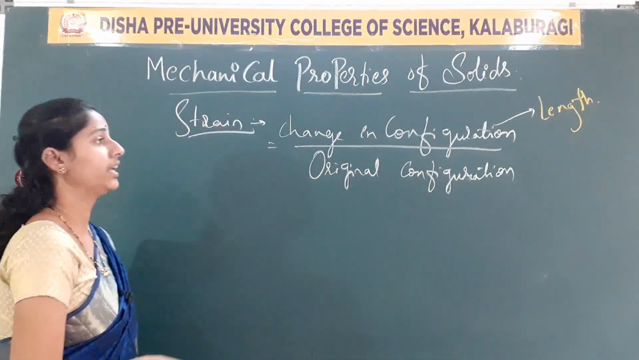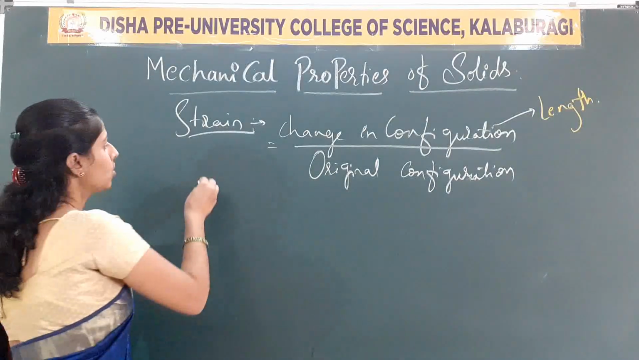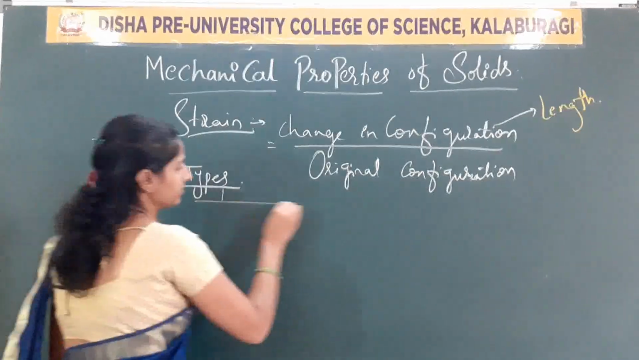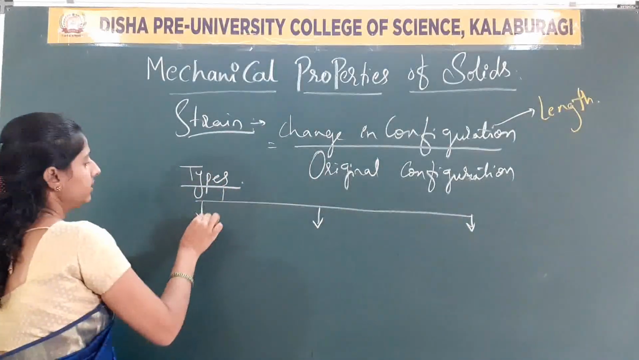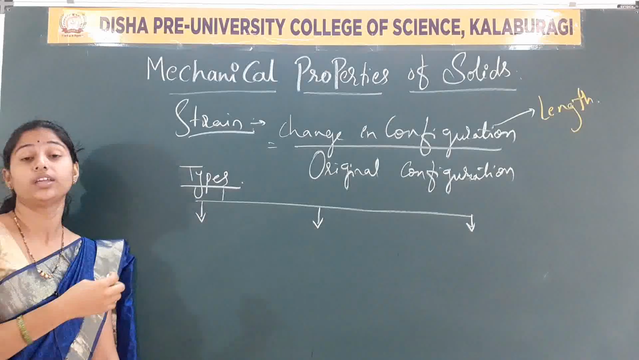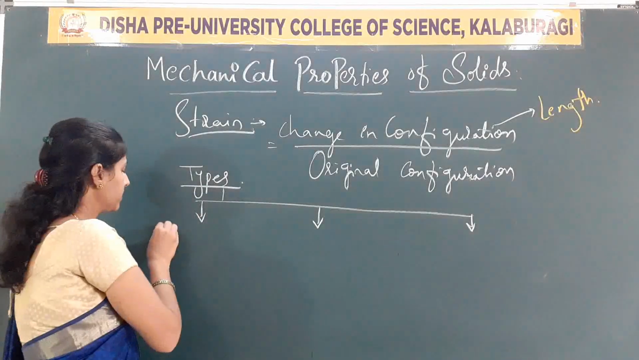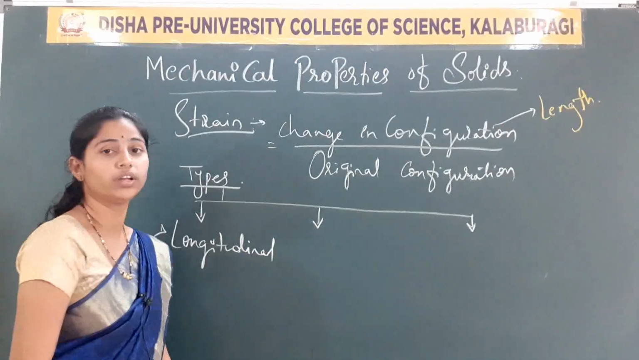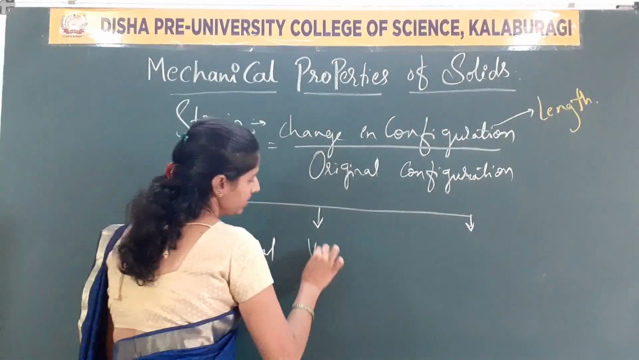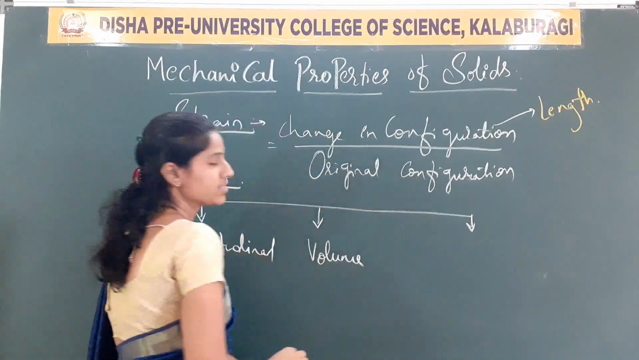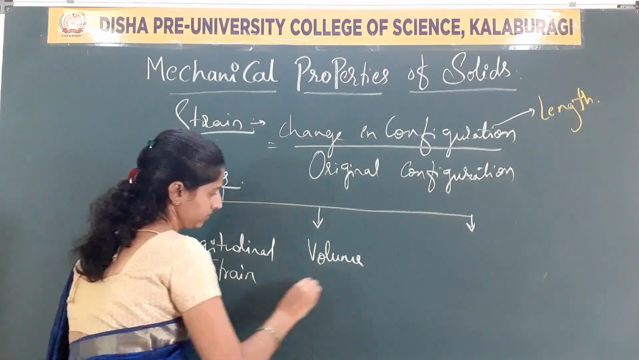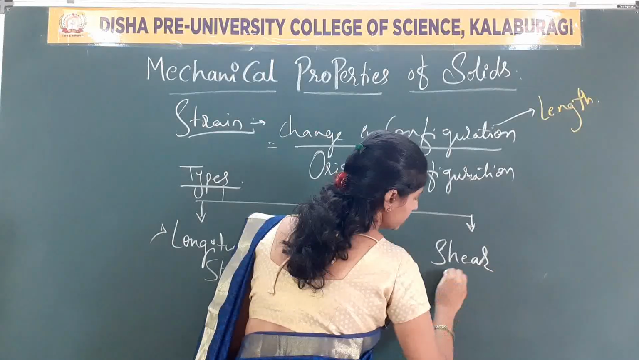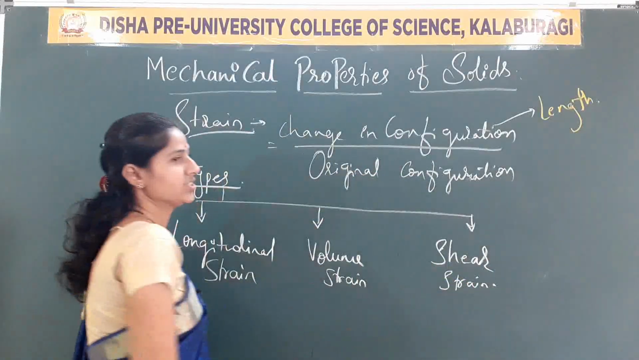Clear? Now, how many types of strain have we studied? There are 3 types of strain we have studied. The first one is longitudinal strain, the next one is volume strain, and the third one is shear strain or tangential strain.